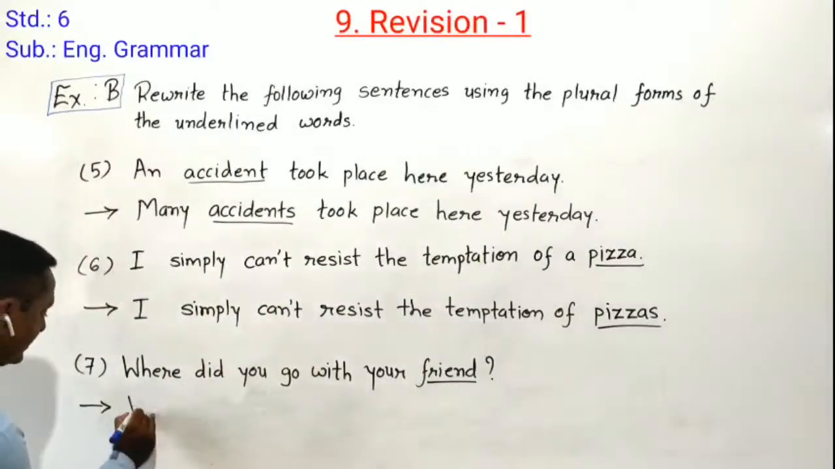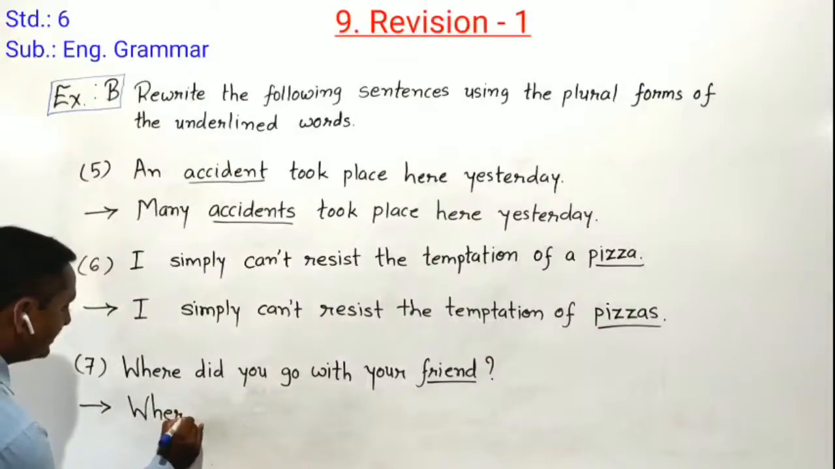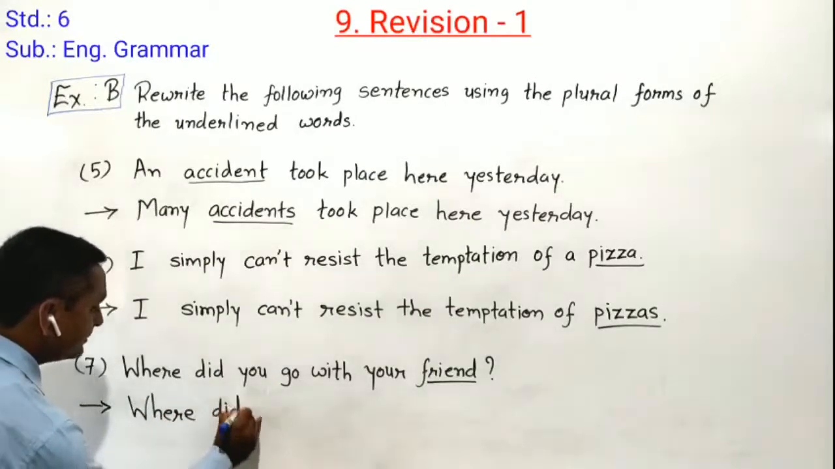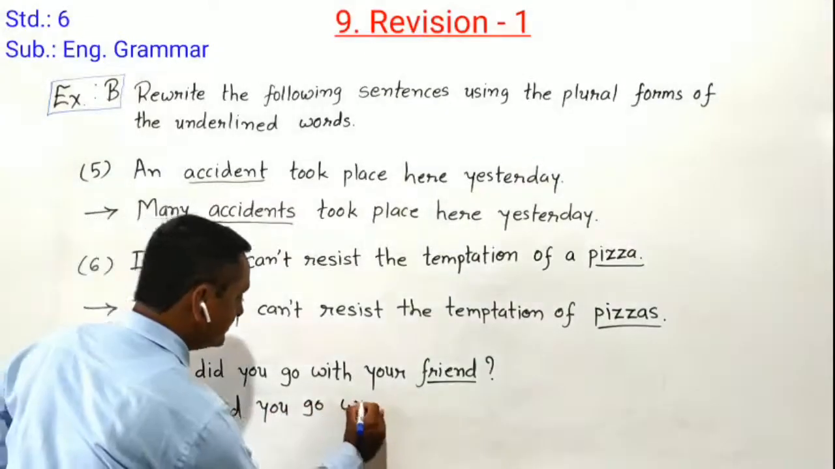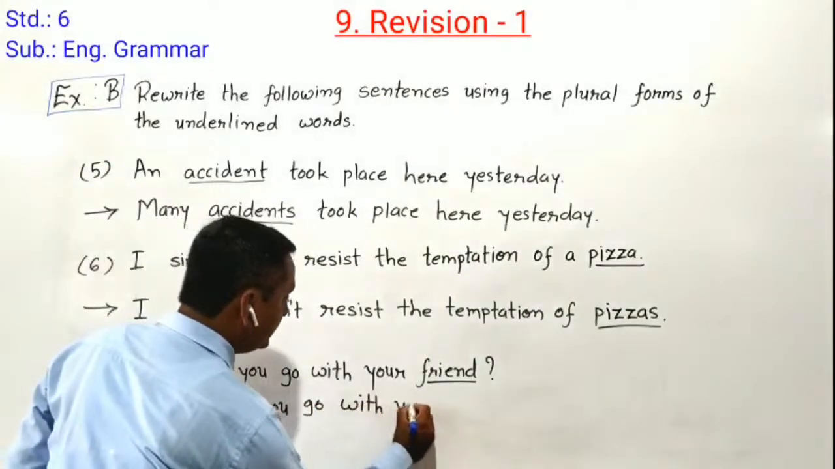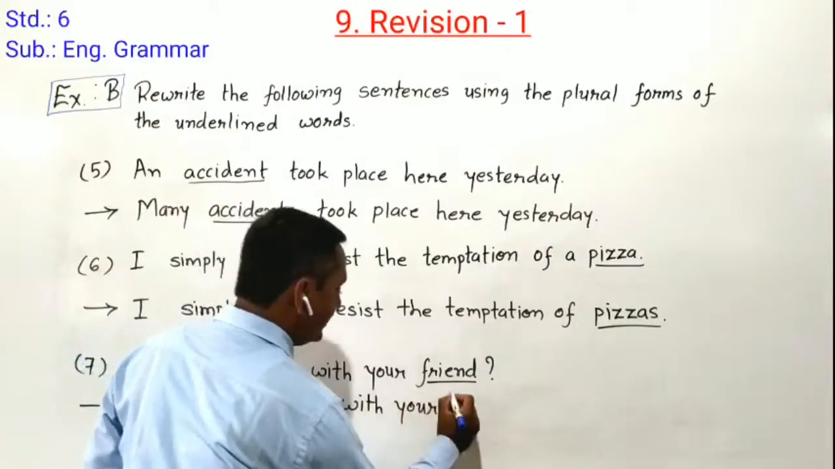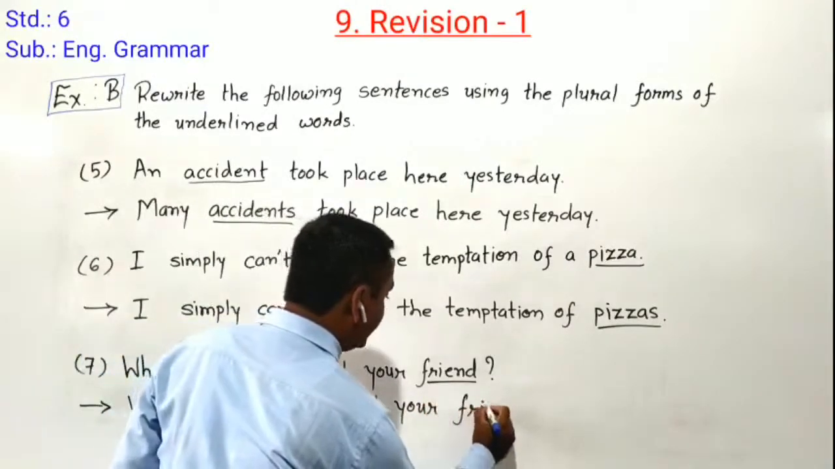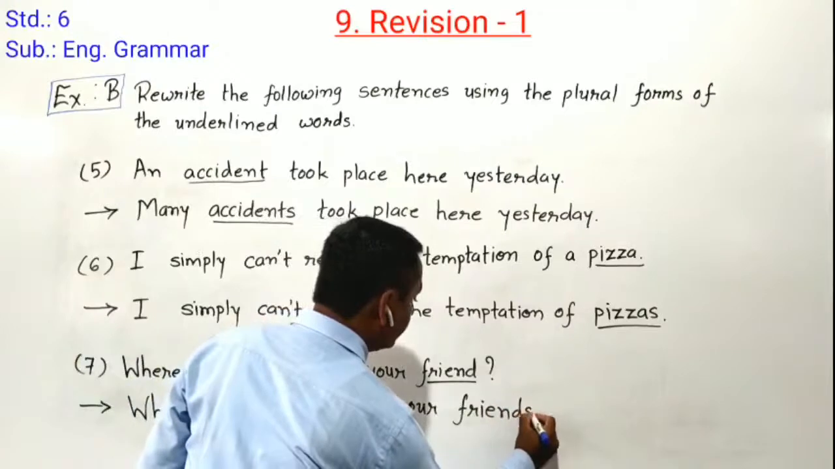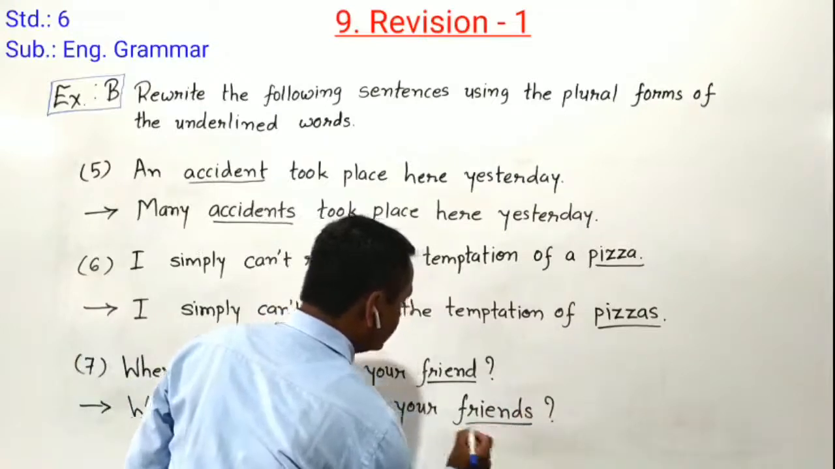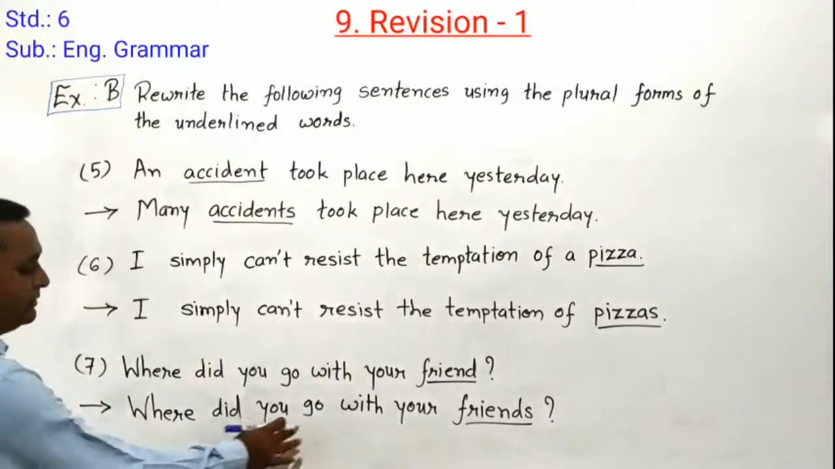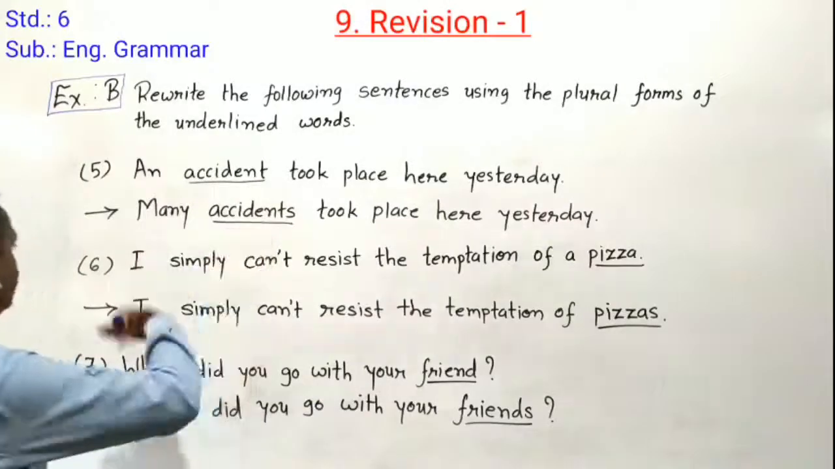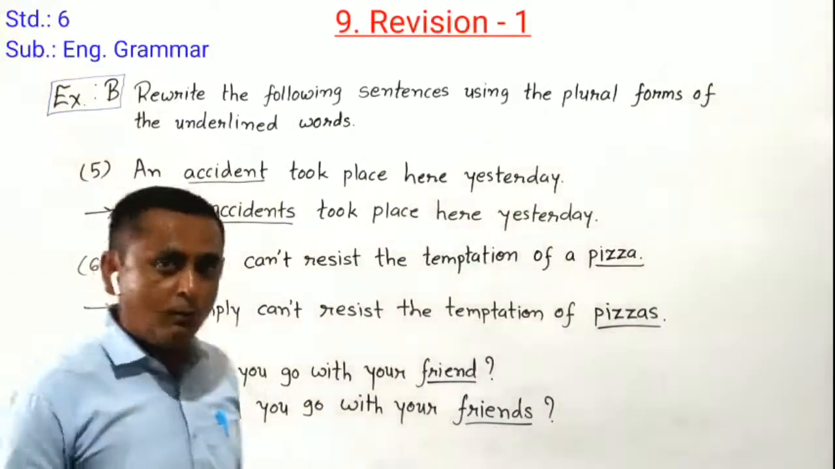So what do we have to write here? Where did you go with your friend? Instead of friend, we have to write friends. So it's converted into plural form. Can you understand, students? So the final sentence: where did you go with your friends? Here our 7th sentence is over.